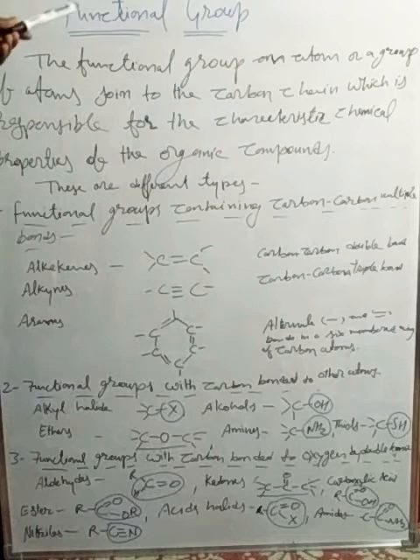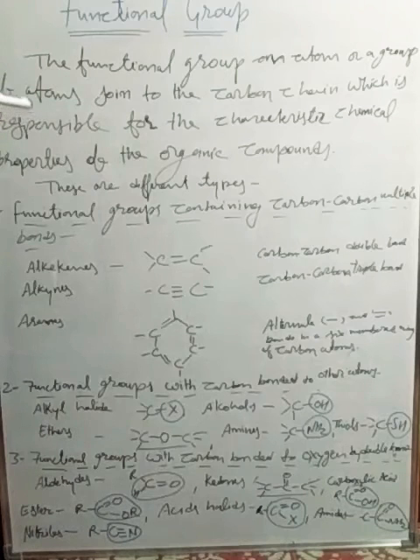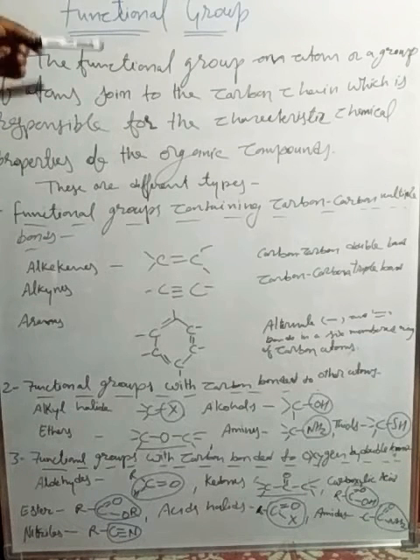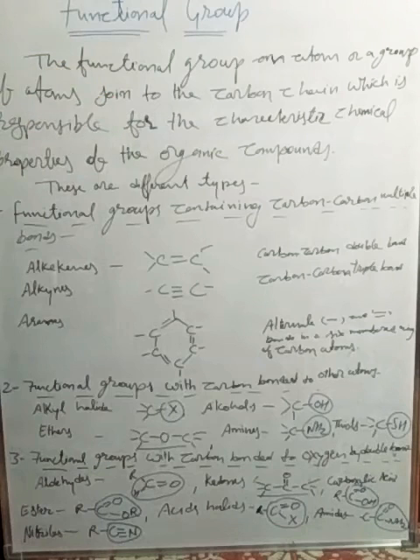It means these may be a single atom or a group of atoms. They join with an organic compound, that is, a carbon chain, and form a specific type of organic compound. On joining of that group of atoms, the organic compound that forms will show different properties than its parent carbon chain, the hydrocarbon compound. That is called a functional group.